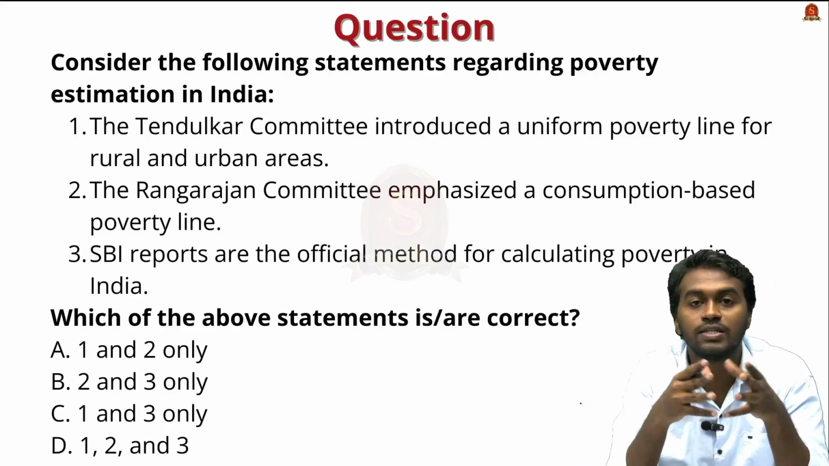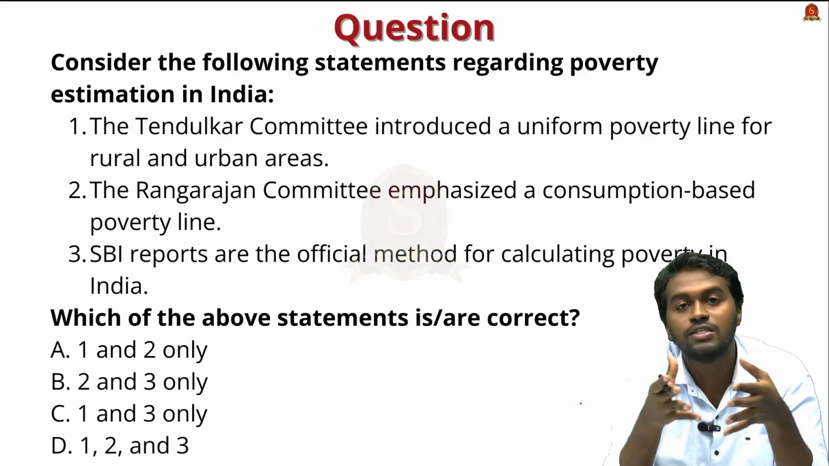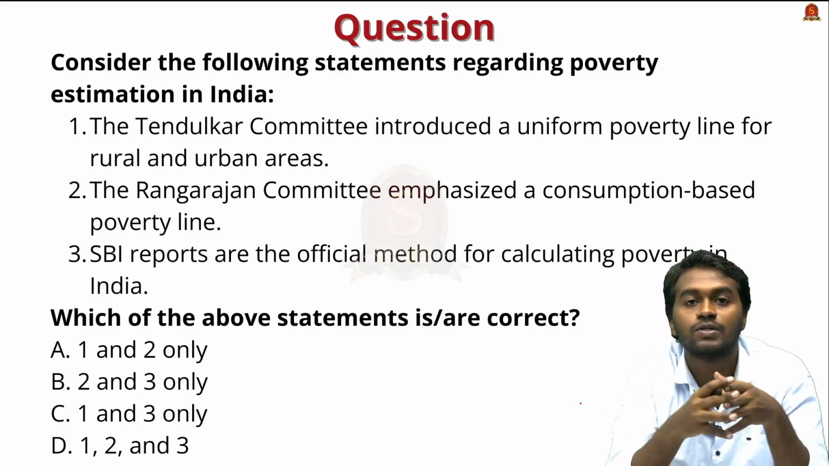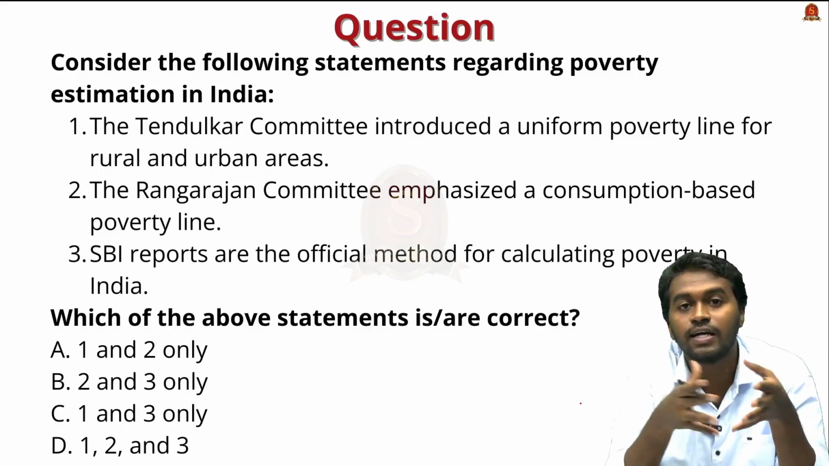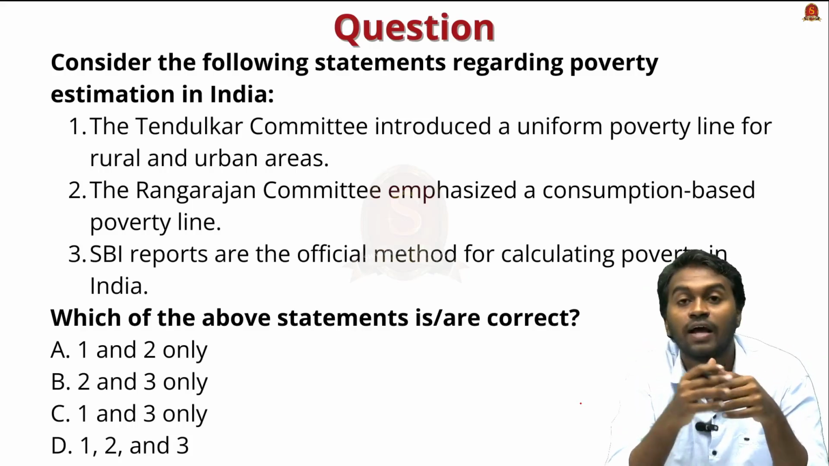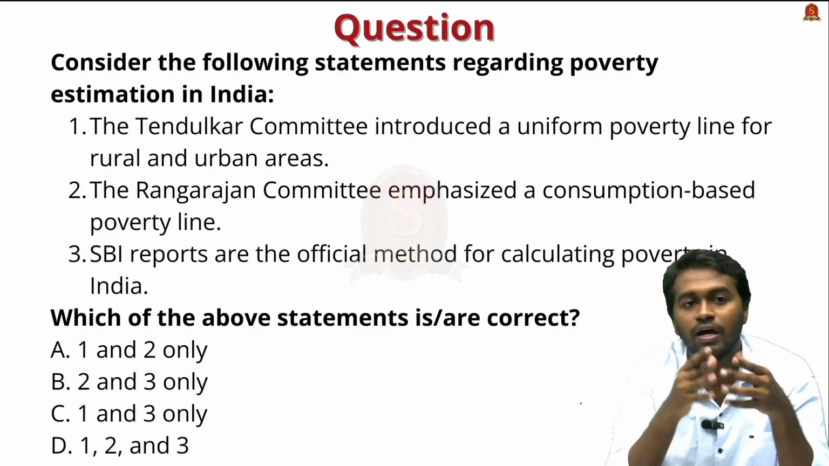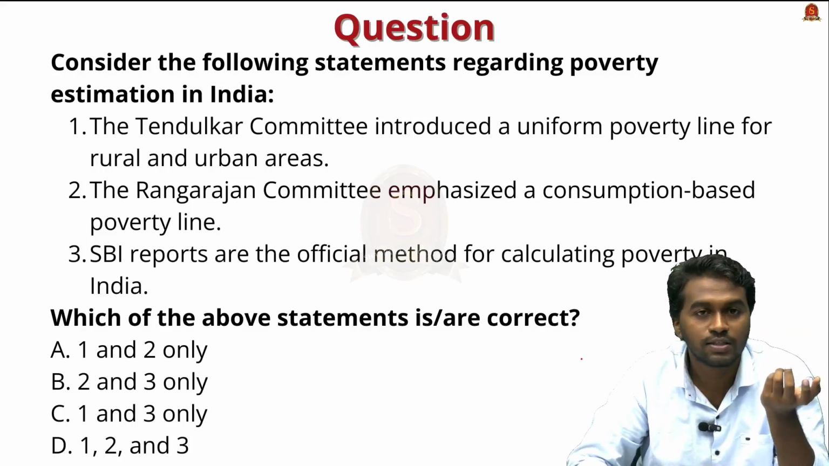And in this topic, we discussed the poverty estimation committees and their methodologies, and then we also discussed different indicators related to poverty estimation, and we also studied the key findings of the SBI report. Based on our discussion, try to answer this prelims practice question.